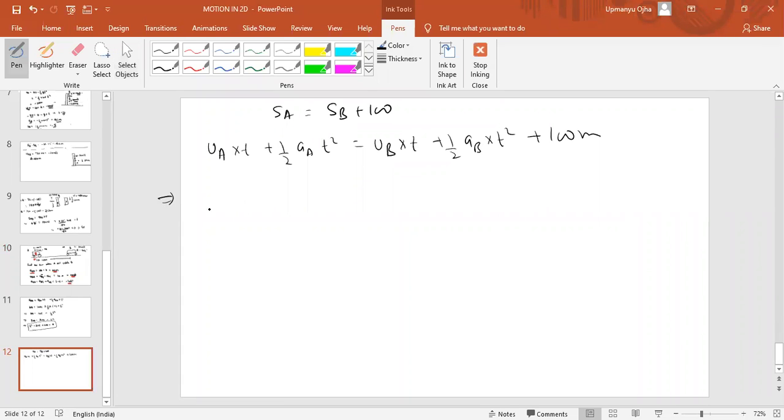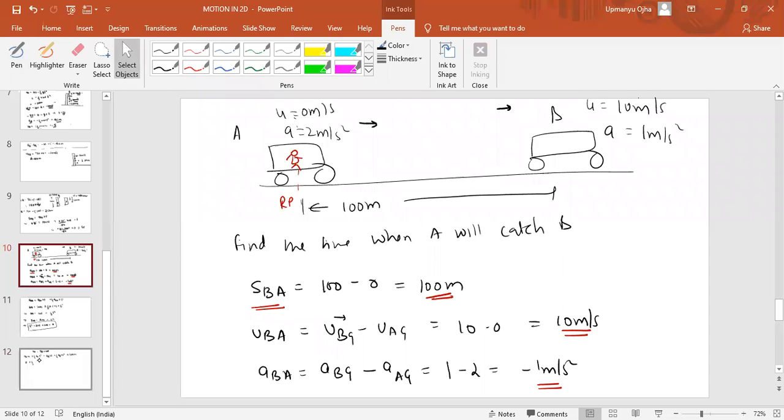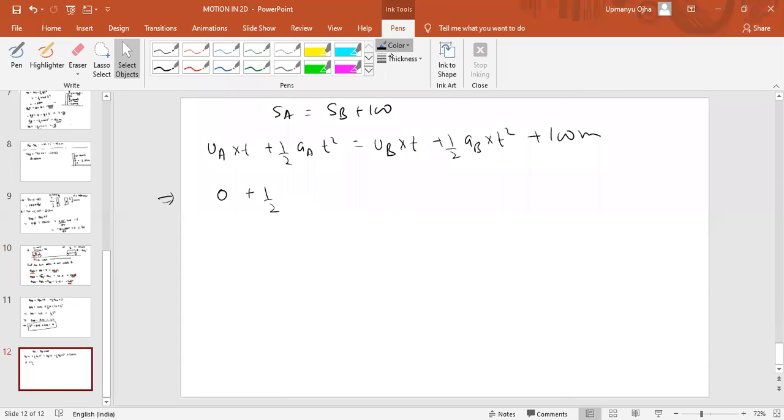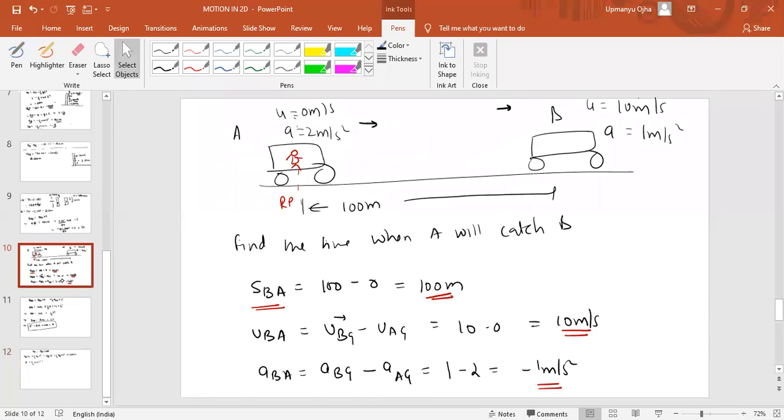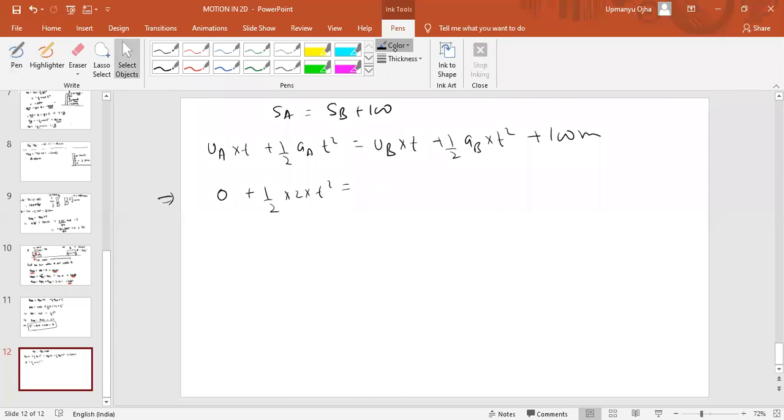So can we find the time here? Time will be equal to how much? 0 plus half into 2 into t square must be equal to 10 into t plus half into 1 into t square plus 100.